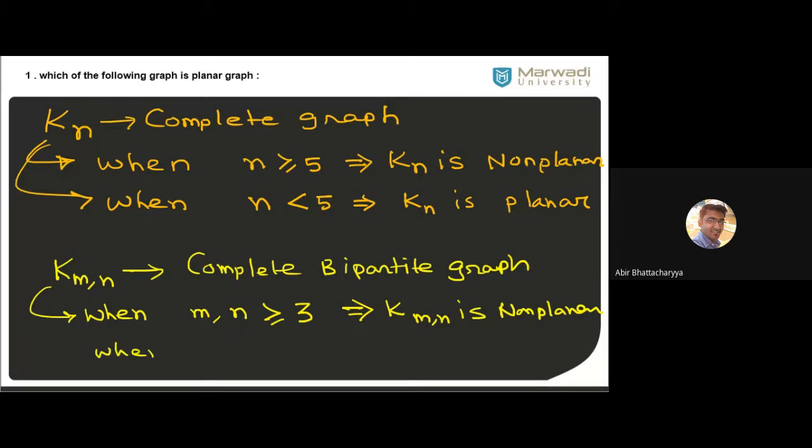When m is less than 3 or n is less than 3, it implies Kmn is planar. Please note it down. Kmn is bipartite.